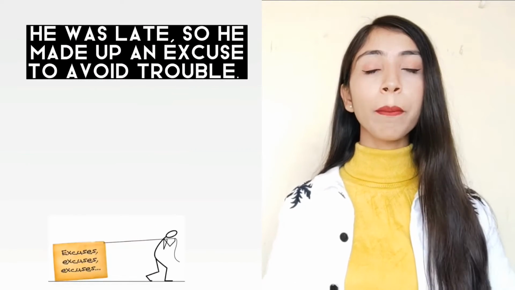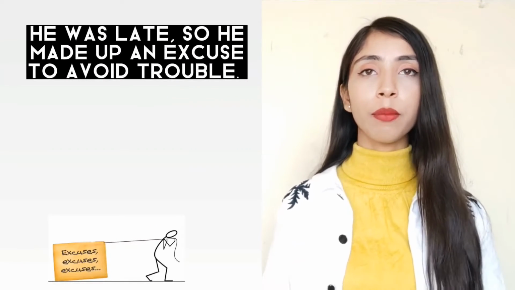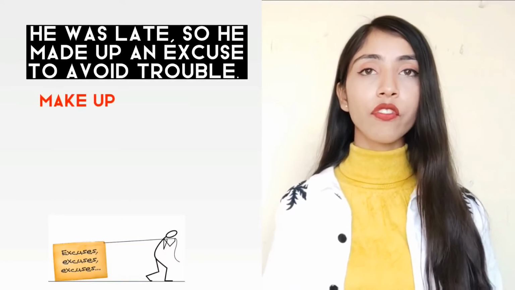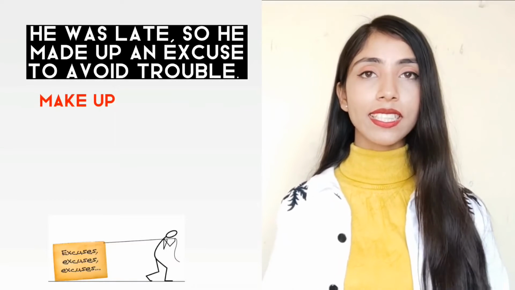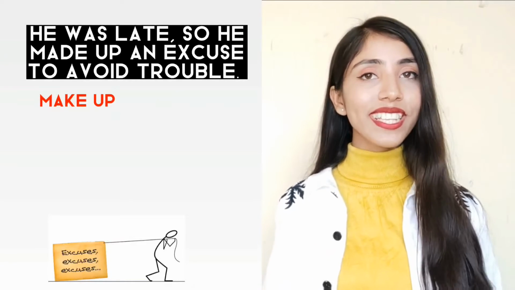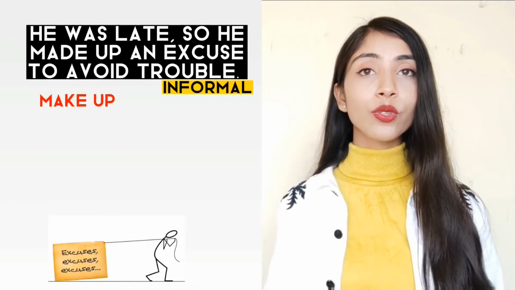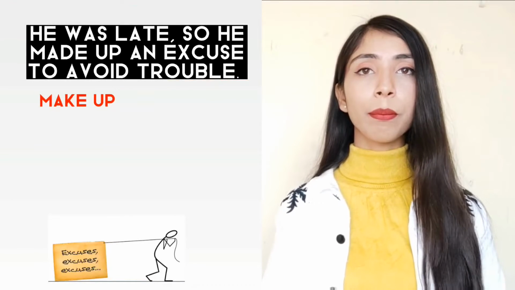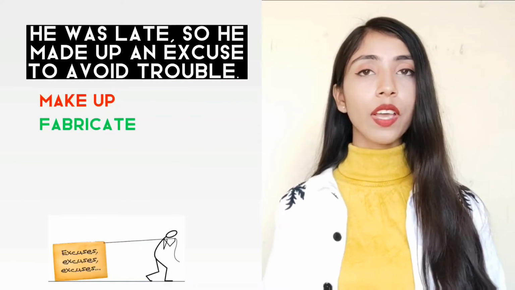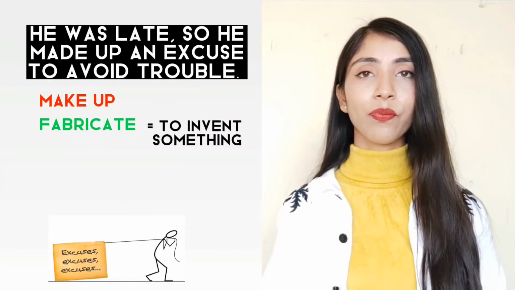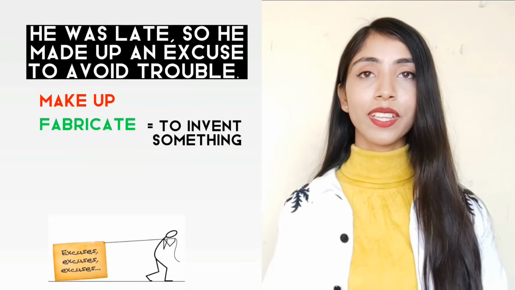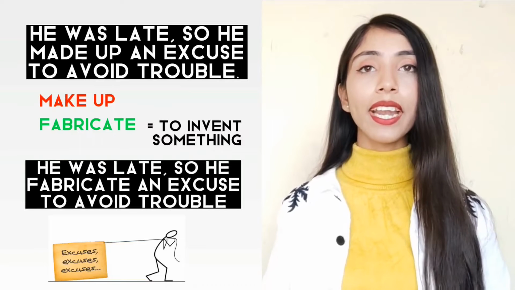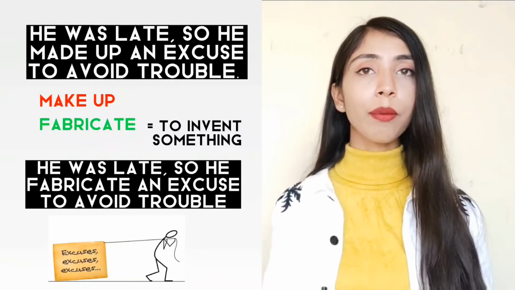Now look at this sentence. He was late, so he made up an excuse to avoid trouble. And make up is a phrasal verb. And as I said earlier, phrasal verbs are informal. So this sentence is informal. To make this sentence more formal, instead of make up, I can use fabricate. Fabricate means to invent something. So our sentence becomes, he was late, so he fabricated an excuse to avoid trouble.